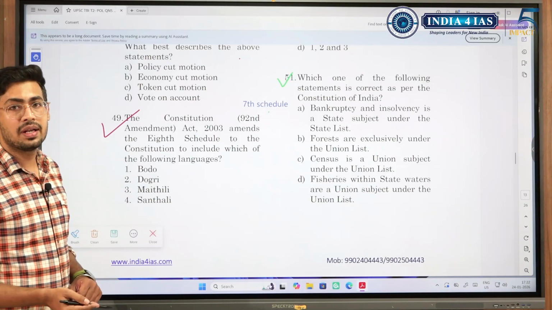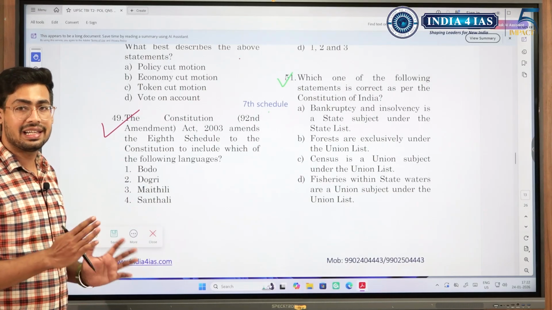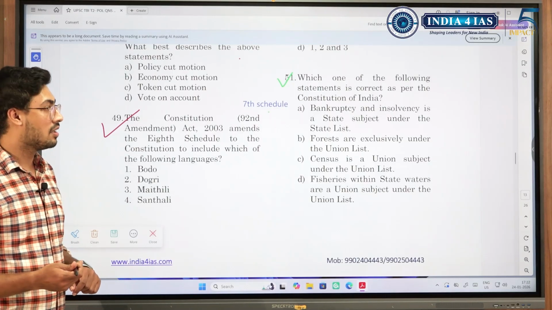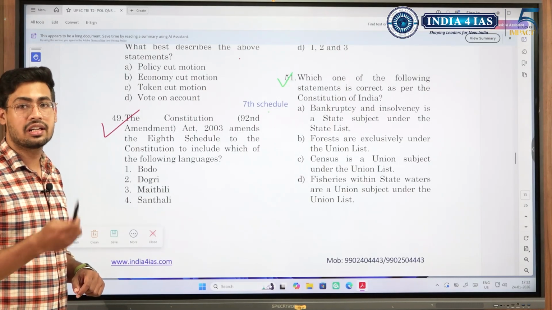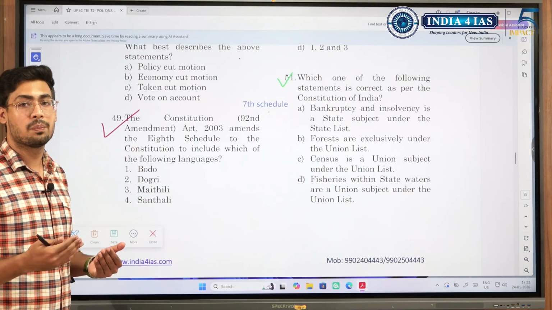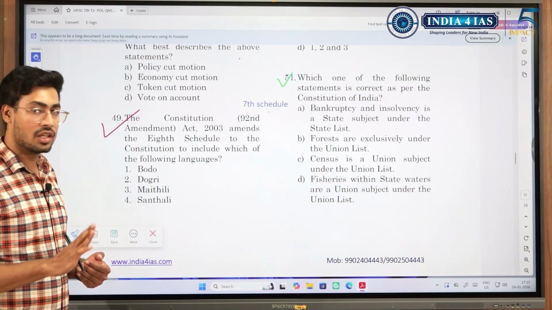We need to know this. By the 42nd amendment, there were certain topics that were moved from state list to concurrent list. So if Parliament wants to legislate or move a subject from state list to concurrent list, can Parliament do it on its own, or how can the state permit Parliament to do it? So these things you need to study.